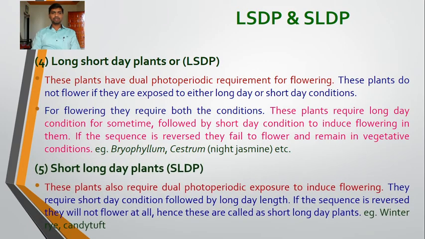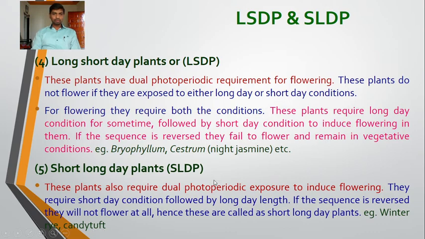Next, these are the short long day plants. These plants also require dual photoperiodic exposure to induce flowering. They require short day condition for some time, followed by long day condition. If the sequence is reversed, they will not flower at all. Hence, these are called short long day plants. So by name we can say that they require short day condition for some time, followed by long day condition. For example, winter rye, candytuft.